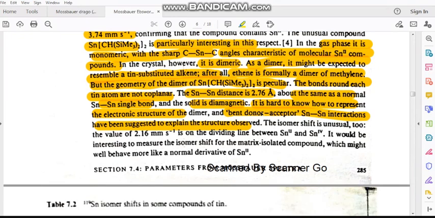From the isomer shift, it is unusual. That means the value is 2.16 mm per second. That is the dividing line between tin 2 and tin 4. So the isomer shift of this compound is 2.16, exactly on the dividing line between tin 2 and tin 4. And so they have measured the isomer shift for the matrix-isolated compound. This indicates the normal derivative of tin 2. So for the matrix-isolated compound, the isomer shift values indicate that the tin is in a +2 oxidation state.